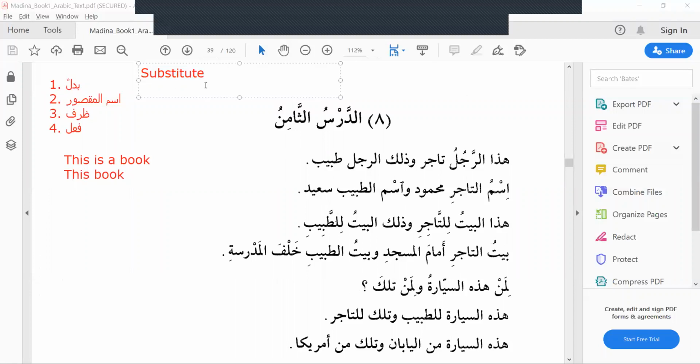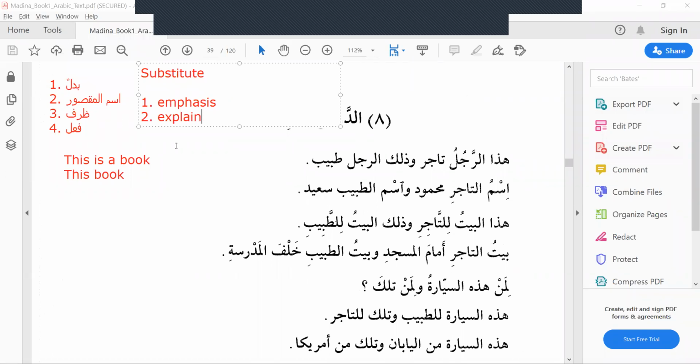If somebody asks what is badal, you can say that badal is something which will come either to emphasize the noun or to explain the previous noun. It will either emphasize or give explanation.